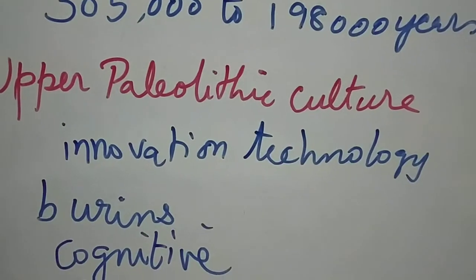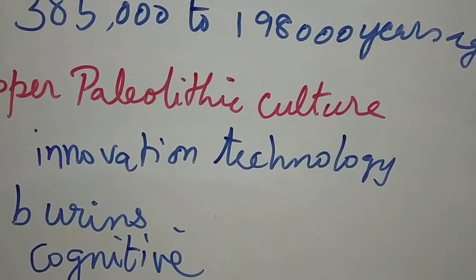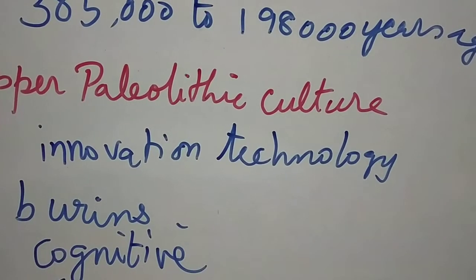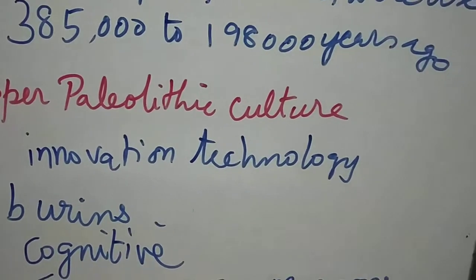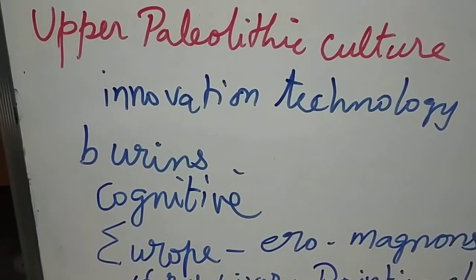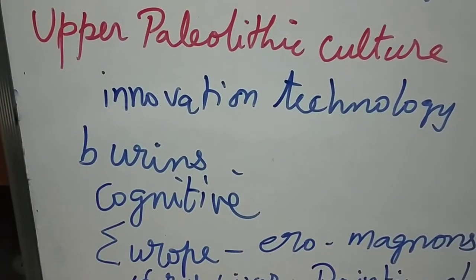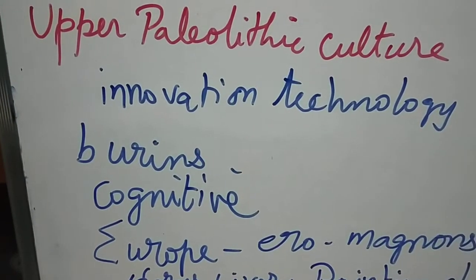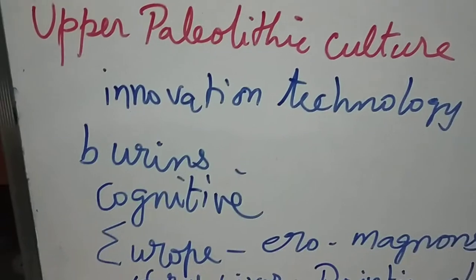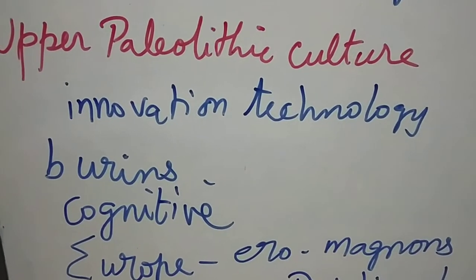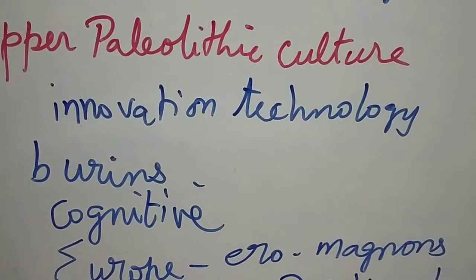Next, when you come to Upper Paleolithic culture, they started to innovate the tool technology. They used to have long blades, burins. Burin is nothing but a chisel made from stone with a sharp cutting edge. So modern humans appeared in this period before 3 lakh years ago.